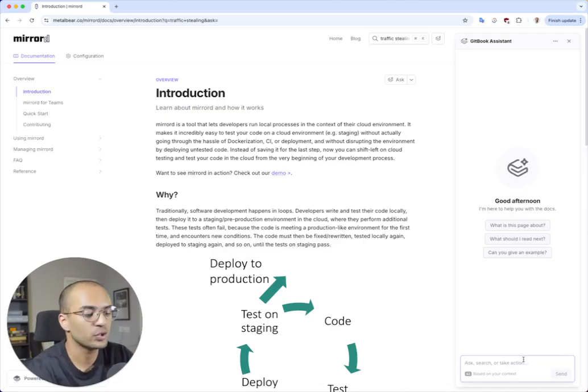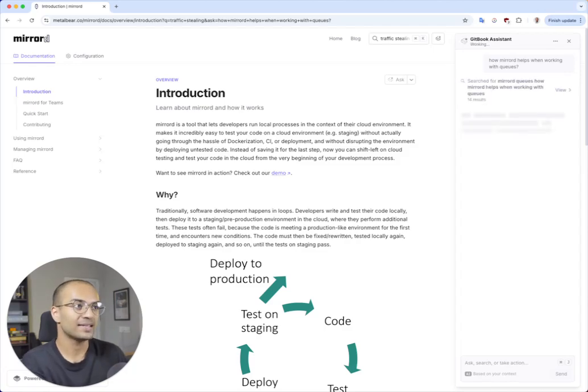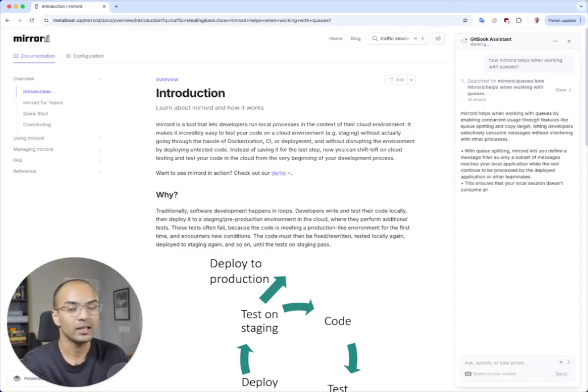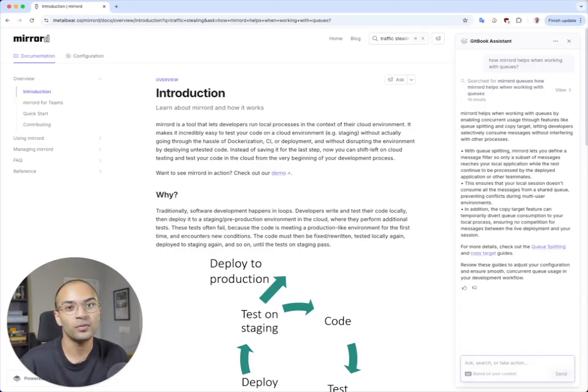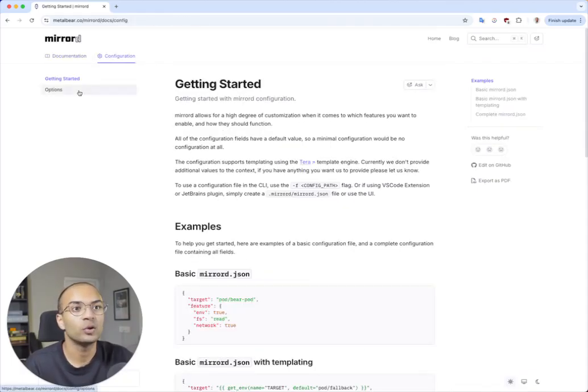So let's suppose you want to learn how Miradi helps working with queues. So you can send this and ask the chatbot anything you want to know. In this case, it'll go through the entire documentation and find out that Miradi has a queue splitting feature and give me a brief overview about that. This way I don't have to go ahead and actually read the full documentation page until I'm sure that that's the feature I want.